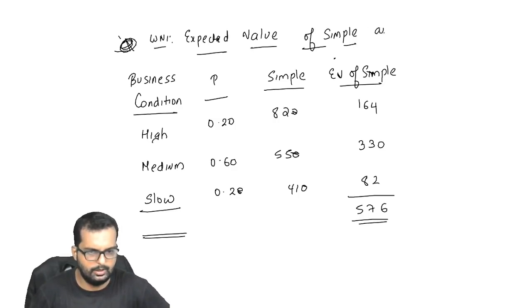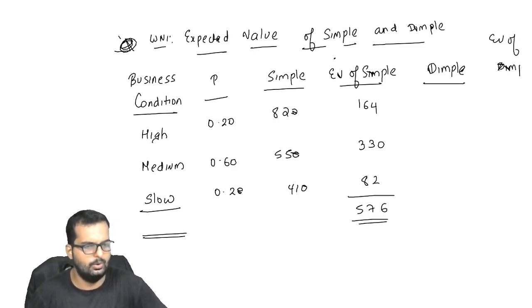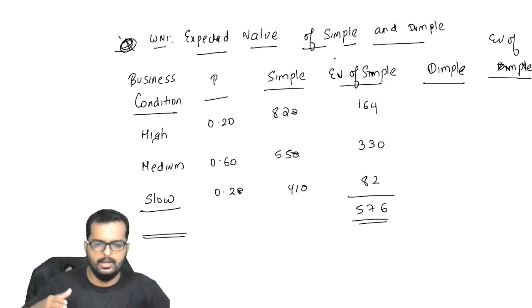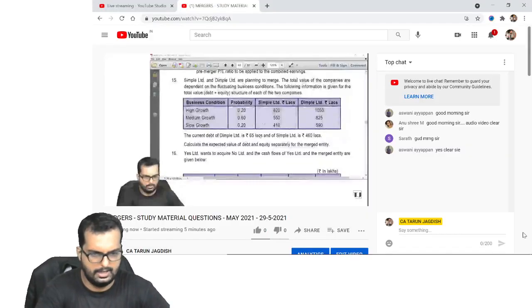Friends, I think we can do Dimple also here itself. Same way, I'll write down Dimple here, and the last column will be expected value of Dimple. Okay? Can you please do this on your own, friends, now? Tell me the answer of Dimple on your own. Alright? I'll check in the chat box.